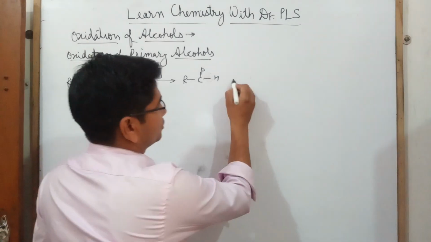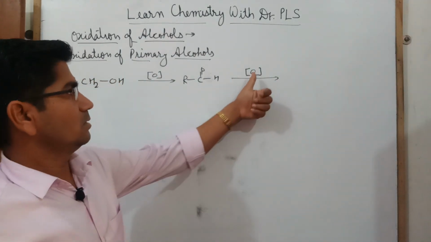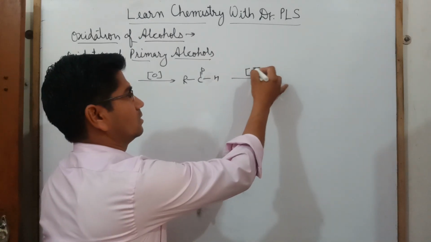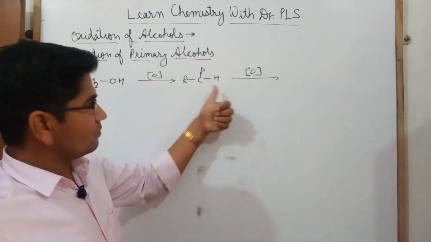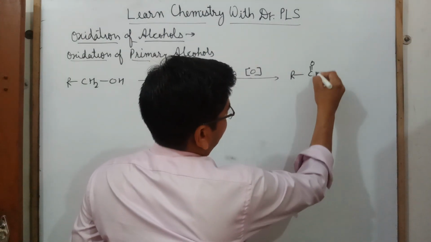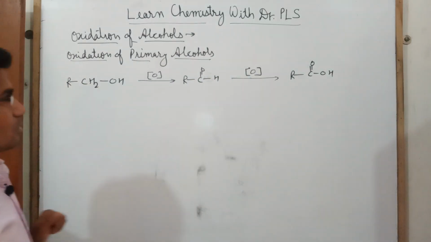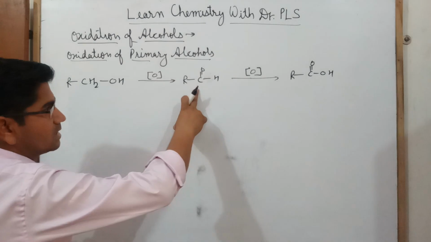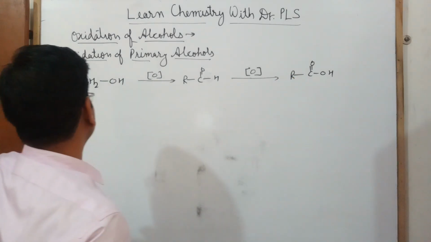And on further oxidation of the aldehyde, this symbol will show the oxidation, what will we get? We will get an acid. So a primary alcohol on oxidation gives an aldehyde, and on further oxidation it will convert into the acid.